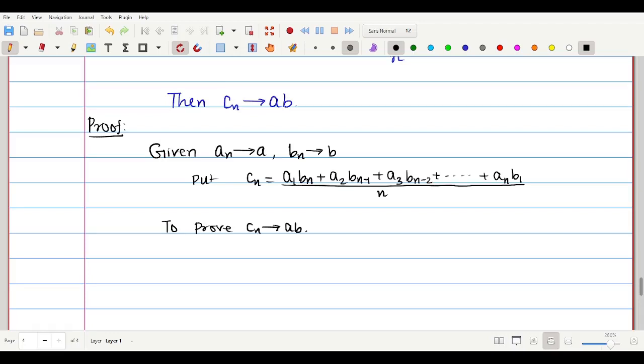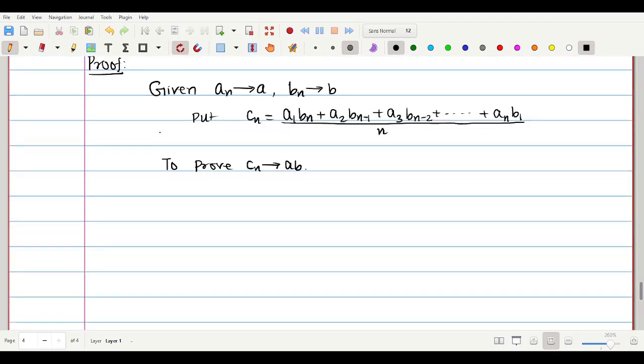Very simple. Now, look at the proof, it is just a simple technique. Since put Rn equal to an minus a, of course for every n belonging to natural numbers. That is, R1 is a1 minus a, R2 is a2 minus a.